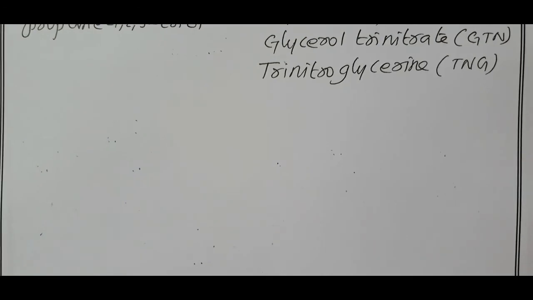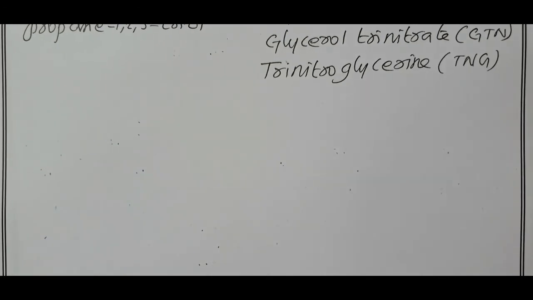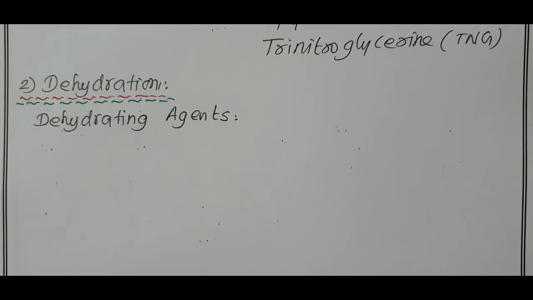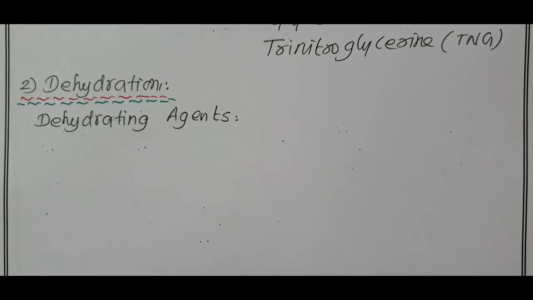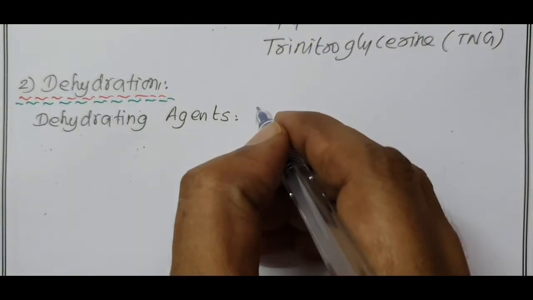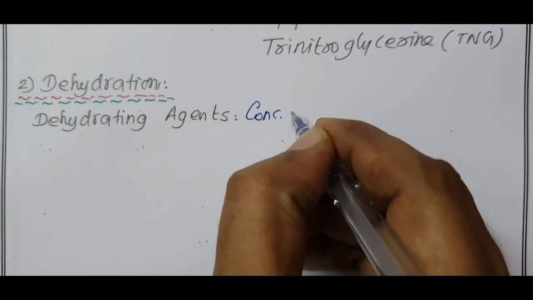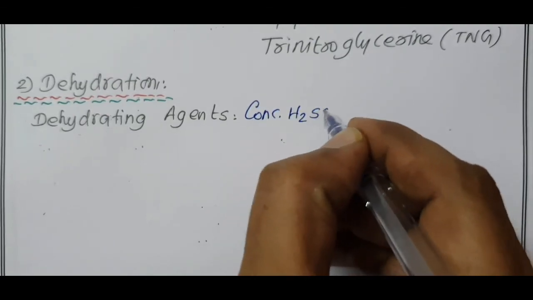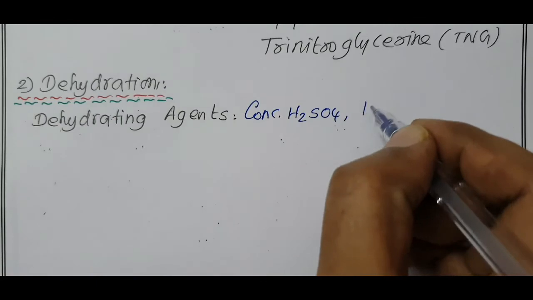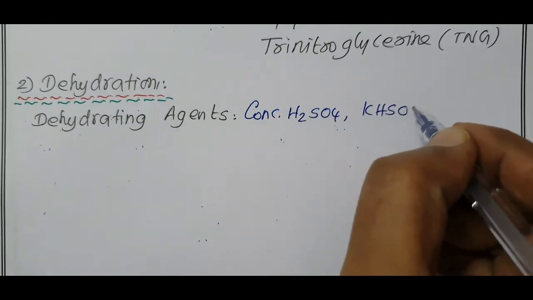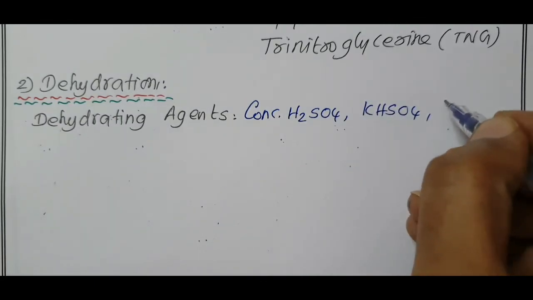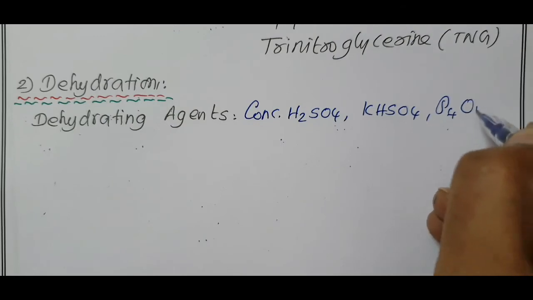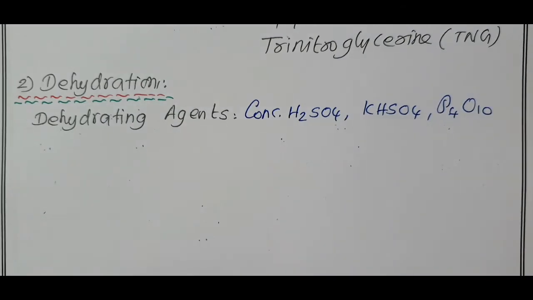Now we are going to discuss the dehydration of glycerol. Dehydrating agents used in the dehydration of glycerol are concentrated sulfuric acid, a common dehydrating agent, potassium bisulfate, or phosphorus pentoxide.